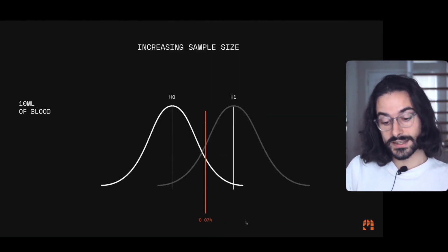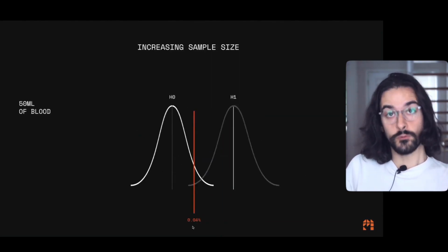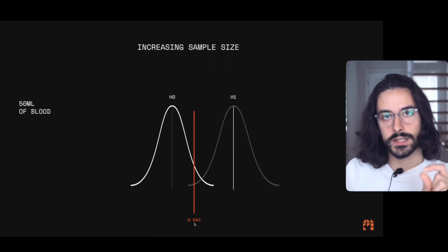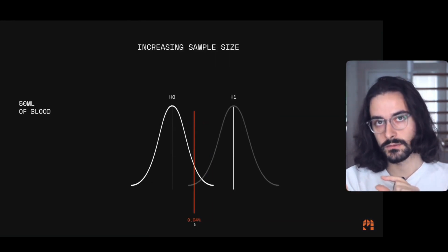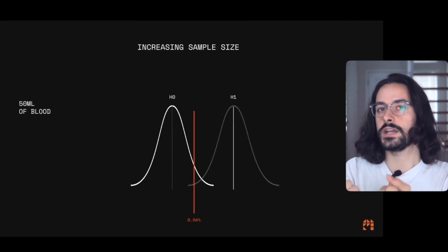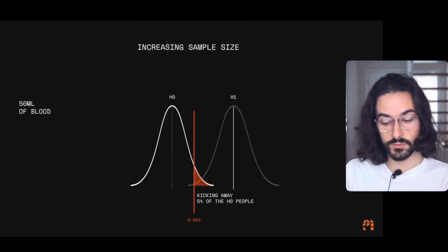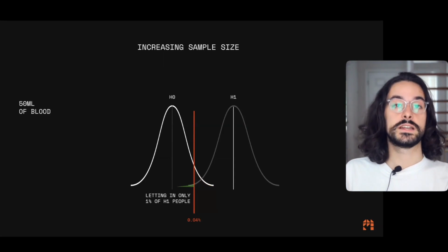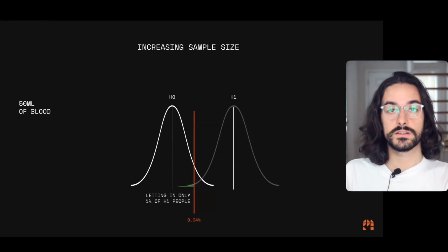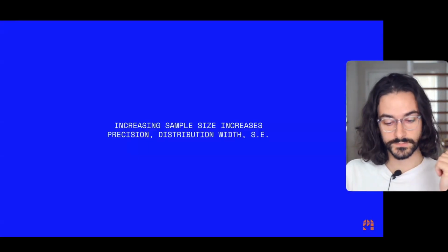With 10 milliliters of blood it is 0.7, and here it's 0.4. So that's what you're doing. You're shifting your critical value without increasing the chance of a type 1 error, because here we're still kicking away 5% of the sober people, which is inevitable when you're working at a 95% confidence level. But we're letting in only 1% of the H1 people, only 1% of the drunk people. So that's how we fixed it.